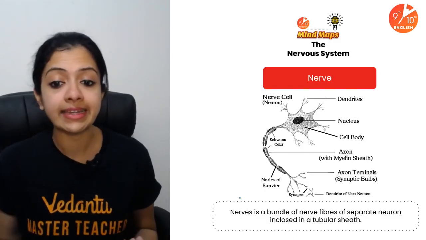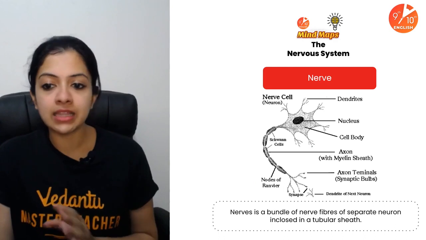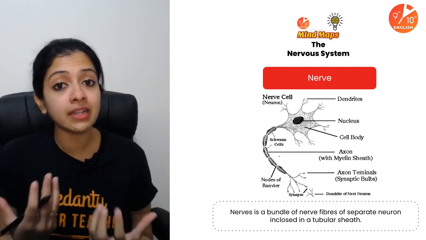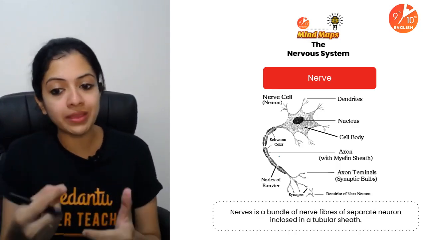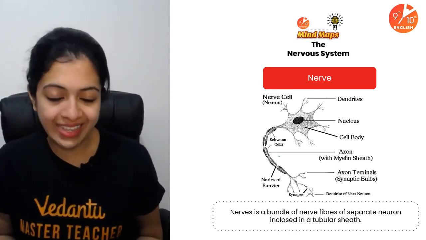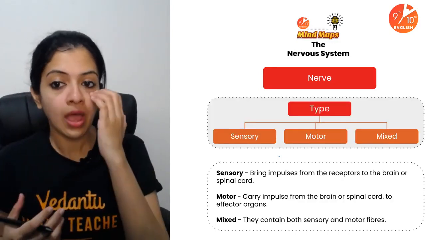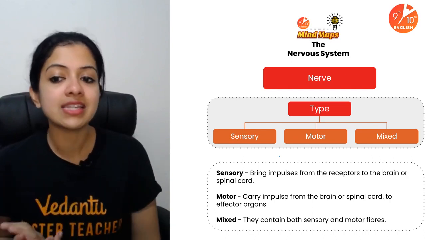And then what exactly a nerve is. Now, this is what a neuron is, and these are the parts of the neuron. You can describe a nerve to be a bundle of nerve fibers, especially the axons, enclosed within a tubular sheath. Okay, so this is the definition or description of nerves. Now, nerves can also be of three types: sensory, motor, and mixed.